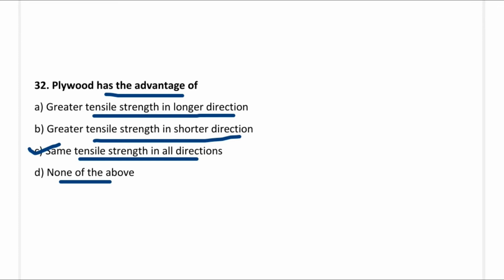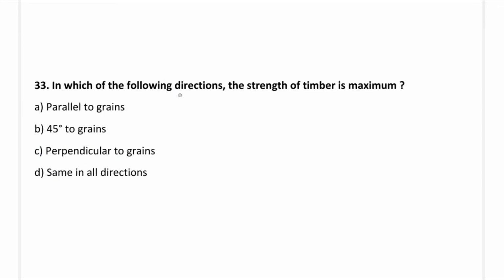So next question, in which of the following directions is the strength of timber maximum? Option A, parallel to the grains; option B, 45 degrees to the grains; option C, perpendicular to the grains; option D, same in all directions. So the correct answer is option A, parallel to the grains.